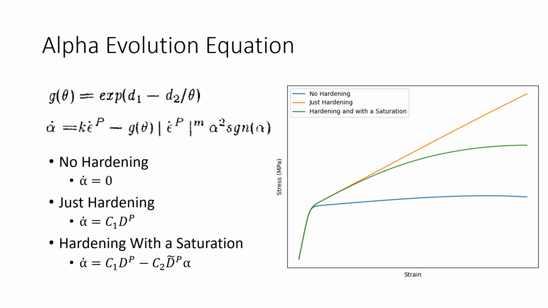This hardening evolution equation does not yet include the effects of temperature and is represented by the green line. The higher the softening constant, the greater its effects, and the lower the stress. Thus we see that with a faster increase in alpha, we get higher stresses, but with a slower increase, the stress does not increase as much.